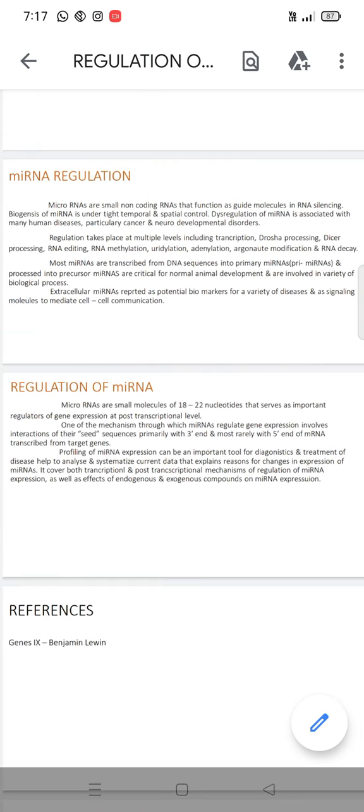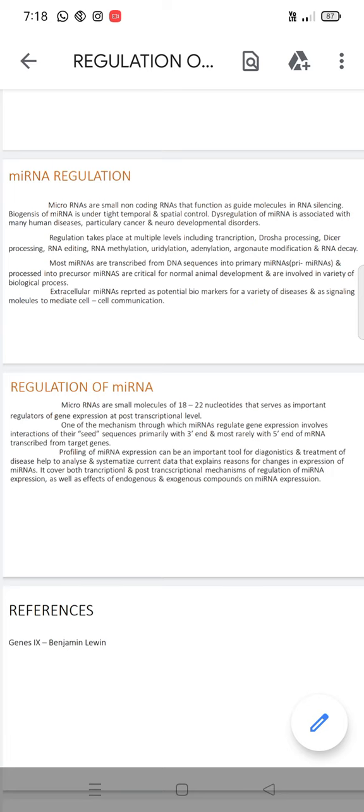Next is miRNA regulation. miRNA means microRNA, small non-coding RNAs whose function is to guide the molecules in RNA silencing.